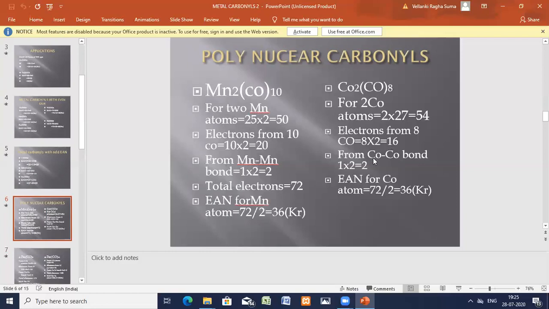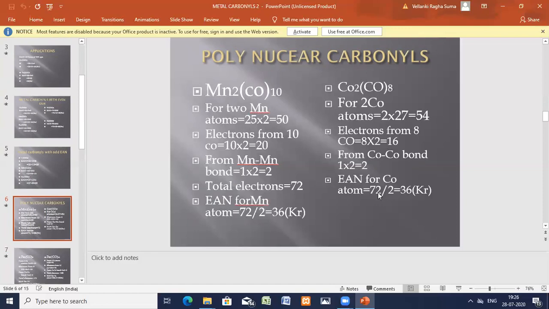So from the Co-Co bond, 1 into 2 is equal to 2. So metal bond electrons are 2, ligand electrons are 16, and atomic numbers of the metal is 54. So total it is 72.